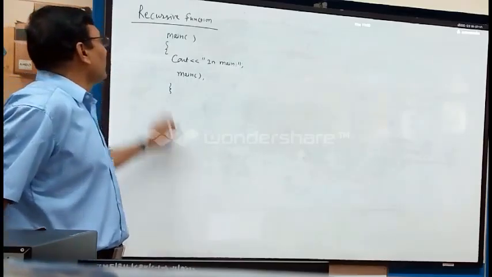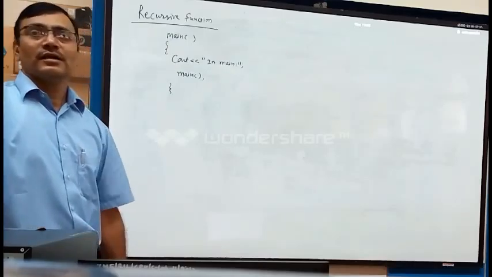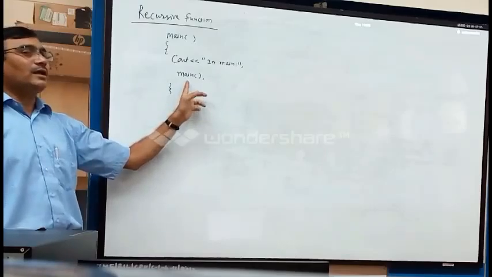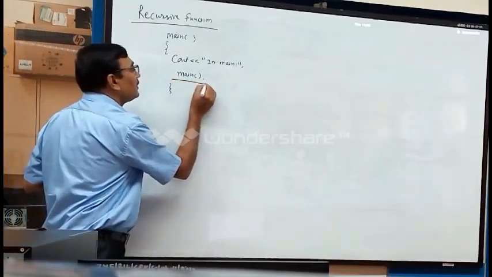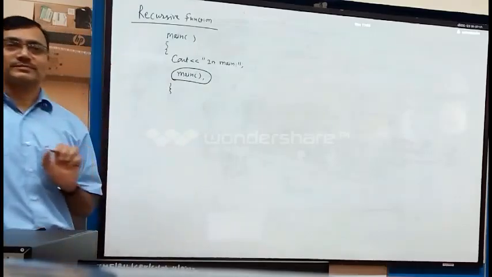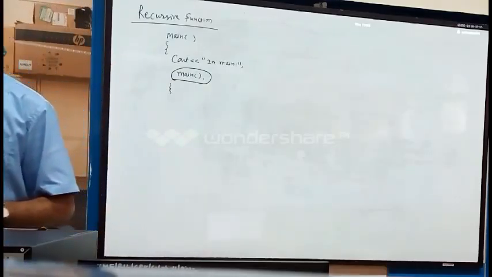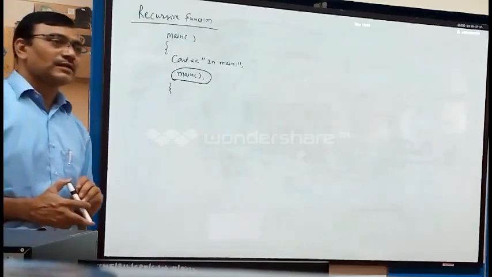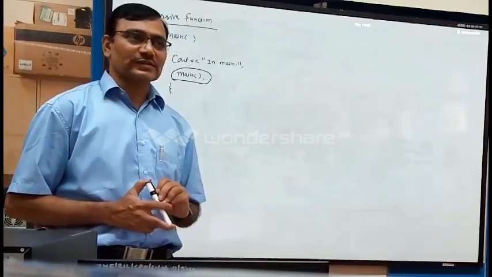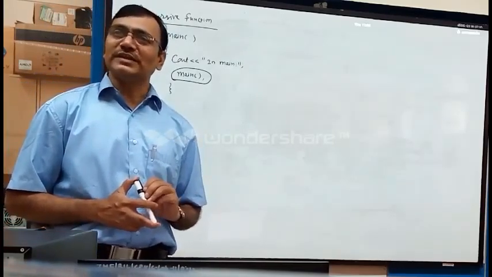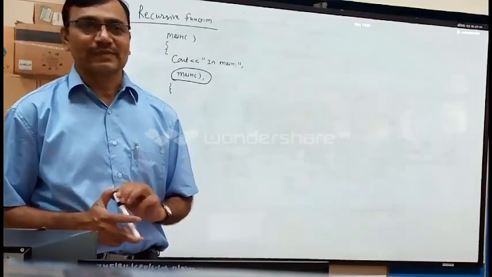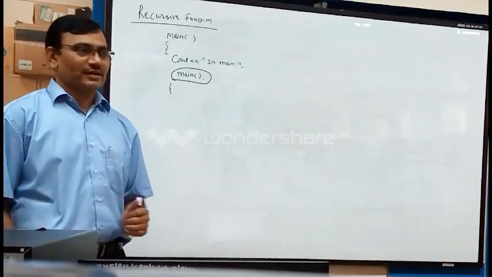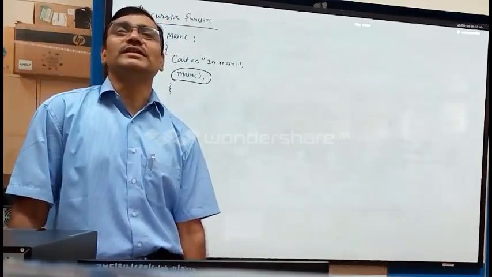Now, if we see an example of this, what will happen in this case? What will be the output of this program? If I write cout in main, and I am writing the main function and calling main within main. Is the function main called? Is main a function? What kind of function is main? Main is a host function. So can it be called within itself? Yes, it can be called as it is a function. It is a host function and it can be called within.